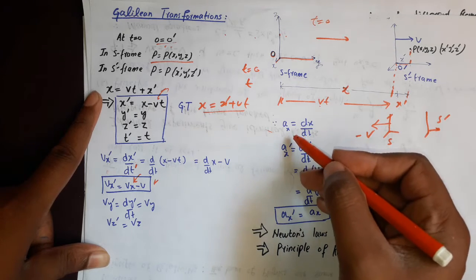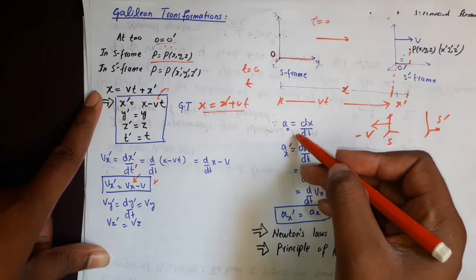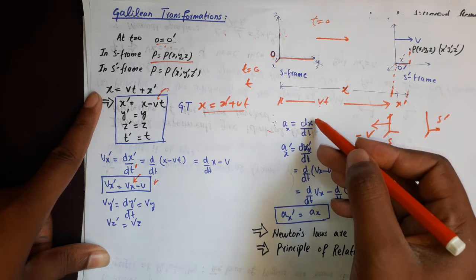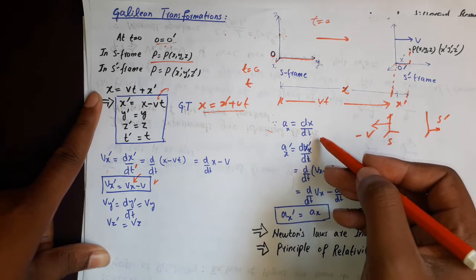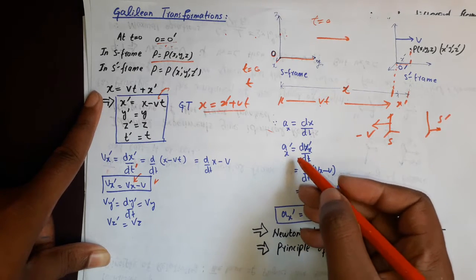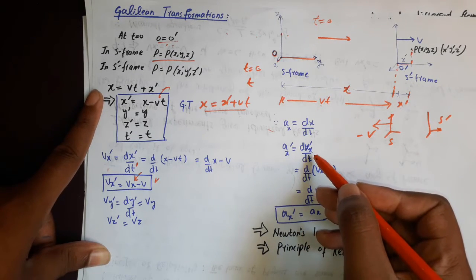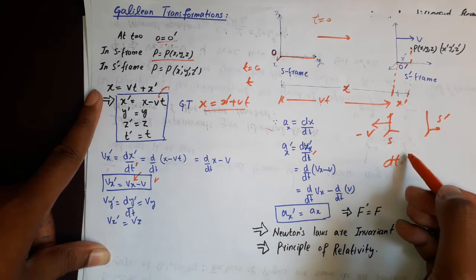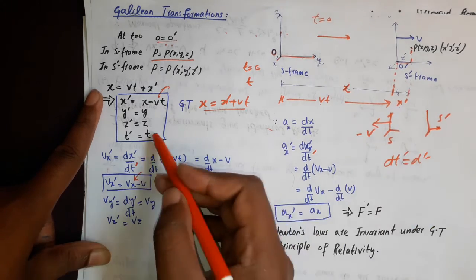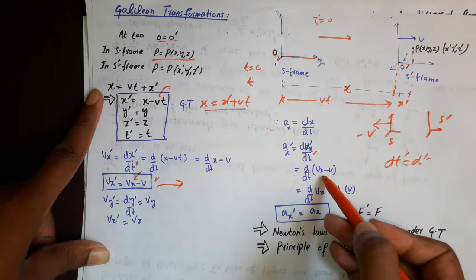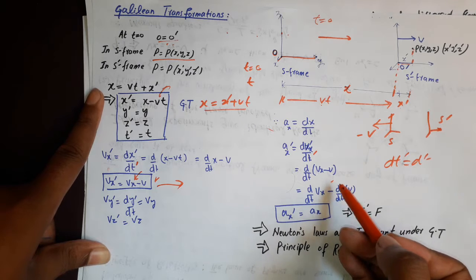By definition, acceleration ax is equal to dvx by dt. In the prime frame it will be defined similarly: ax prime is equal to dvx prime by dt prime, and since time is the same, dt prime is equal to dt.